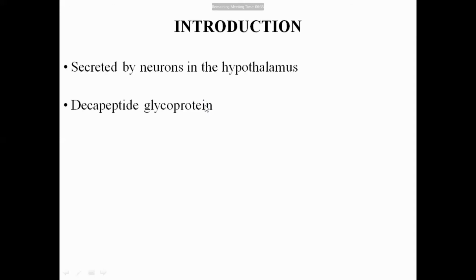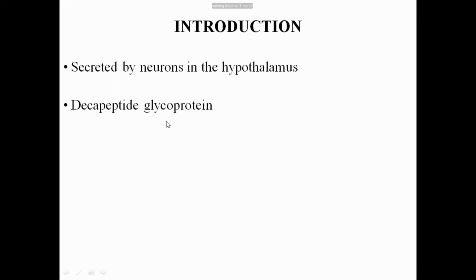So what is the gonadotropin? Introduction to gonadotropin releasing hormone. They are also called gonadotropins. The gonadotropin preparations are the gonadotropin releasing hormone and the gonadotropin inhibiting hormones. We will discuss only the pathway for the regulation of the secretion of gonadotropin releasing hormone. That's very simple. It is secreted by the neurons in the hypothalamus, and it is a decapeptide glycoprotein.